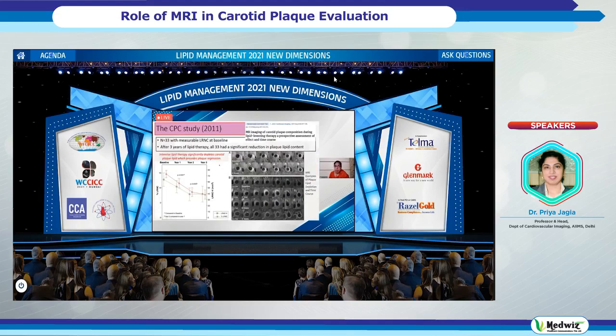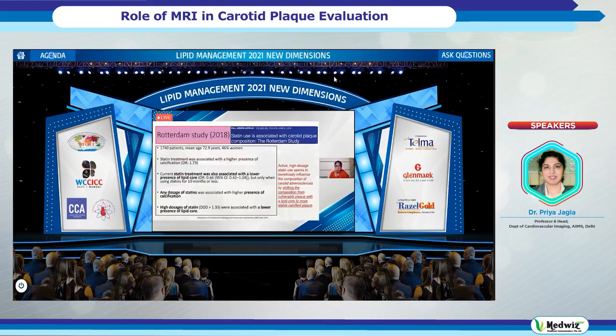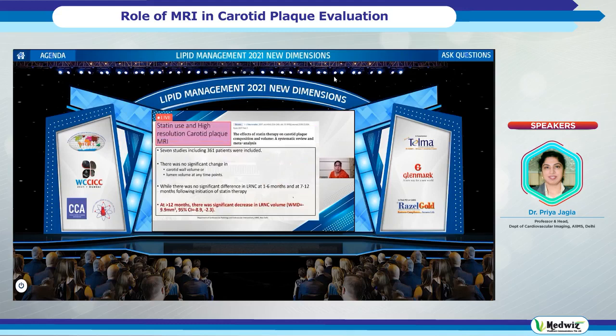There are multiple studies which have looked at follow-up of these patients on MRI after lipid lowering therapy, and clearly they have found a reduction in the plaque volumes. This is a Rotterdam study, 1,700 plus patients, and again statin therapy was associated with a lower presence of lipid core. It not only reduces the volume, but most importantly, it shifts the composition of the vulnerable plaque from a lipid core to a more stable calcified core.